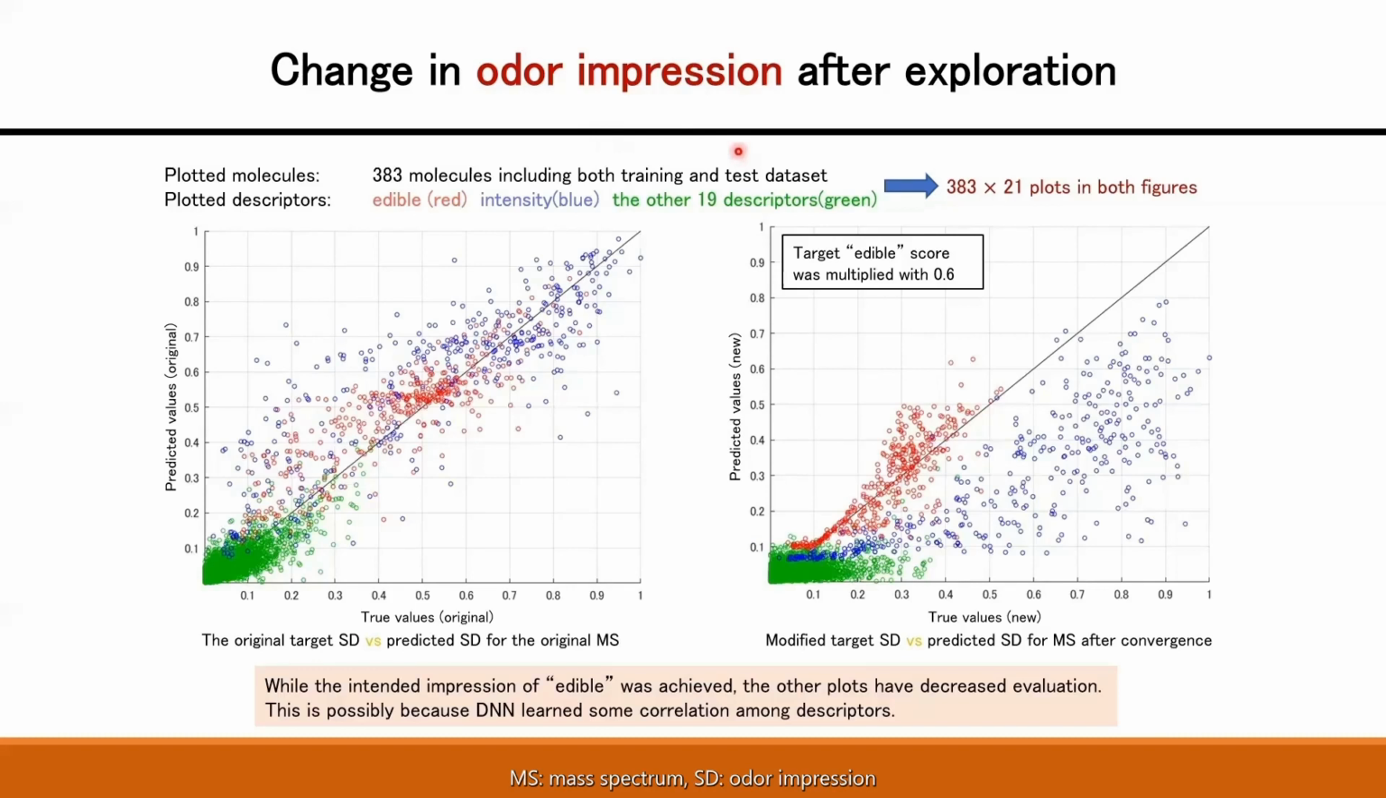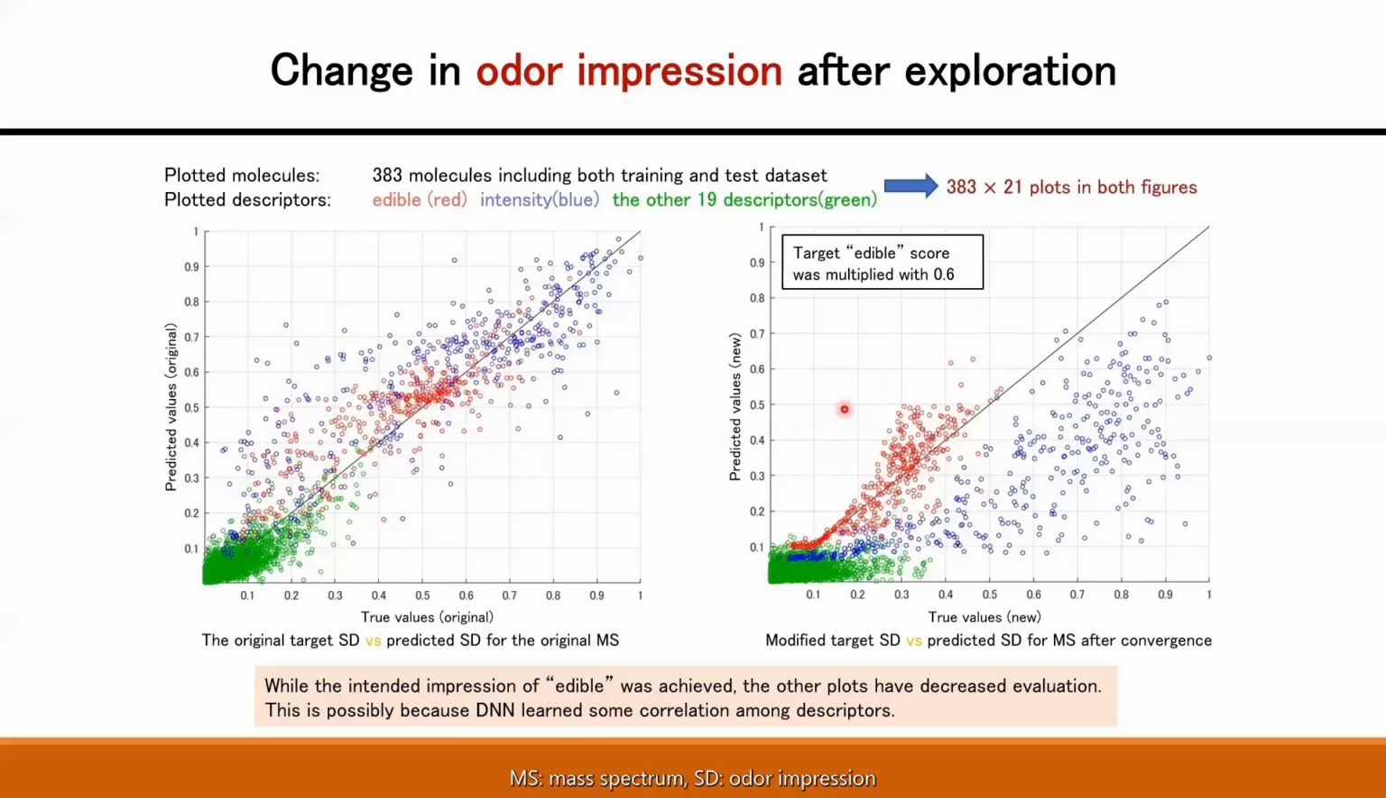These are experimental results about odor impression. Here, I present a case where the impression of the odor descriptor edible was changed. The left figure shows the result of a trained DNN. The horizontal axis is the target odor impression, and the vertical axis is the corresponding predicted odor impression. This means the left figure shows the good accuracy of the trained DNN.